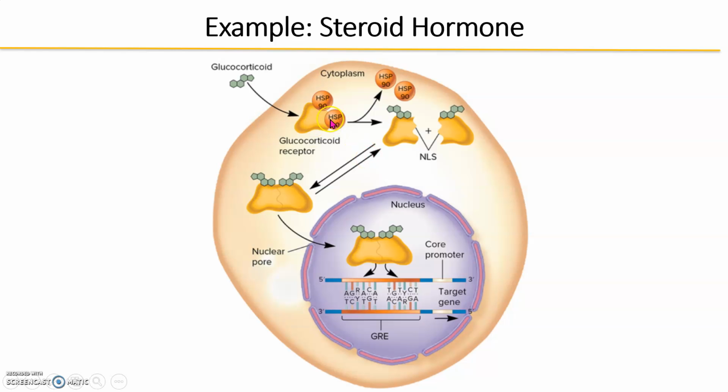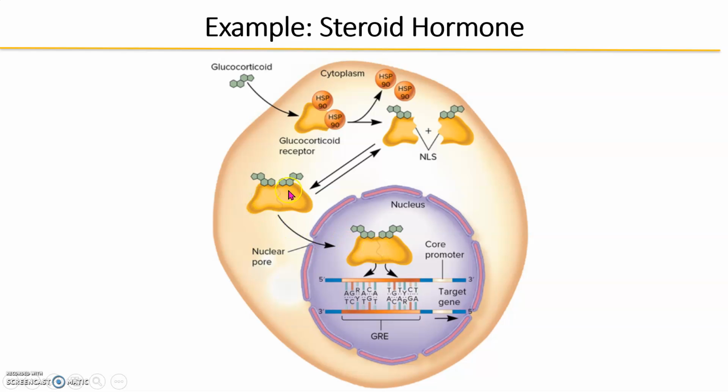Once they're there, they bind to their receptor. So the glucocorticoid steroid comes in and binds to the correct receptor. This receptor is turned off in a way, so let's think of it like that. It has heat shock proteins binding to it. Once the steroid binds to it, it releases those heat shock proteins. When it releases those heat shock proteins, it now shows a nuclear localization sequence. So remember those SRPs. Now it has a sequence that will allow it to come inside of the nucleus, okay? And so we bring it inside of our nucleus, and it forms this homodimer.